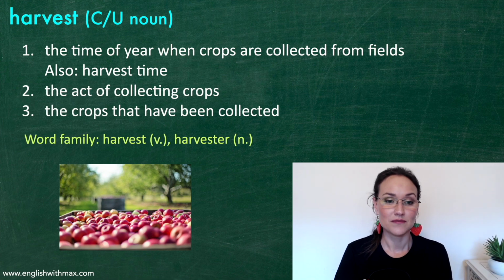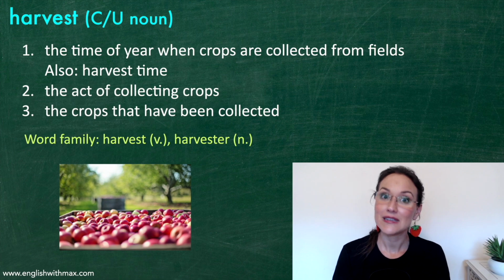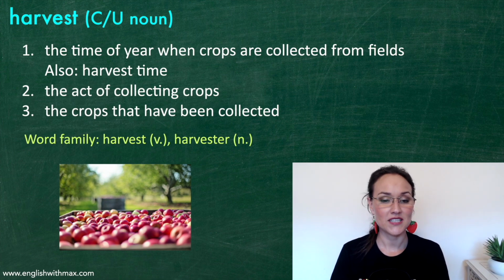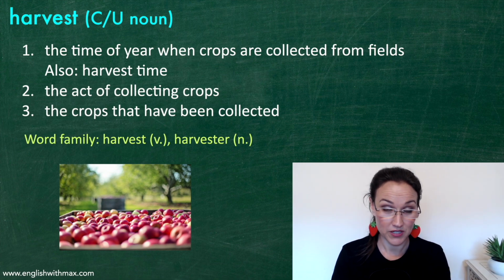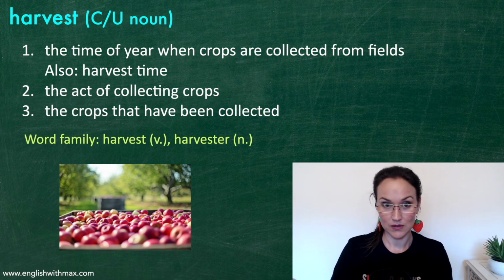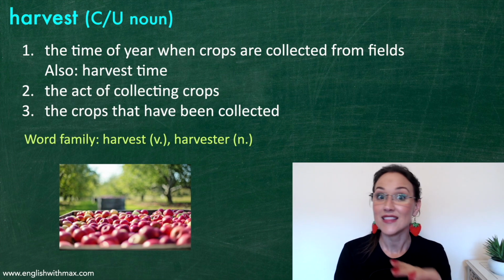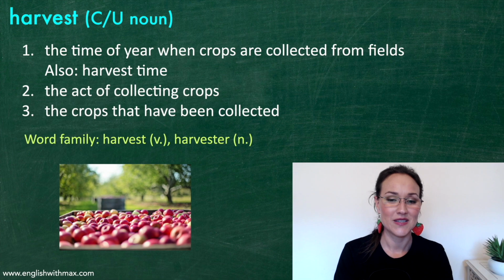Number 2, the act of collecting crops. Number 3, the crops that have been collected. So it can refer to the period of time of collecting the crops, the act of collecting the crops, or the crops themselves, so the stuff.